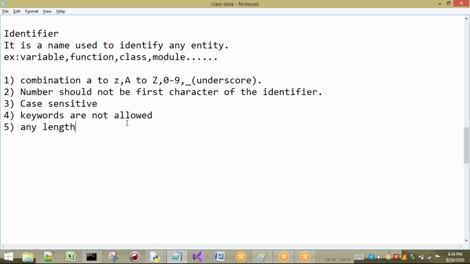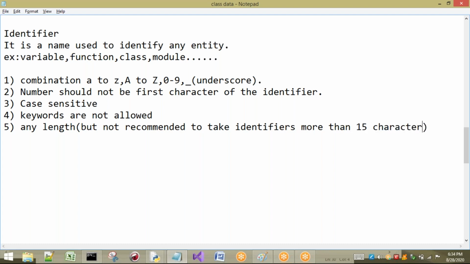That means it is not recommended. We can take any length, but it is not recommended. What is recommended is not to take an identifier of more than 15 characters. Some people may think, sir, is it invalid? No, it is valid. We can take it, but it is not recommended. Better not to take it, because you cannot remember all those identifier characters. So I am not recommending you to take lengthy identifiers.